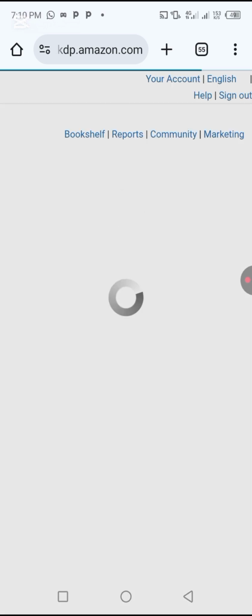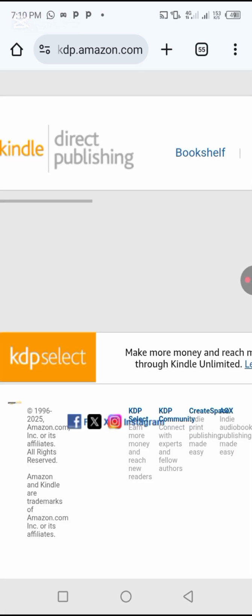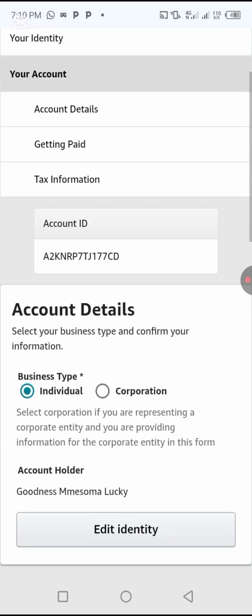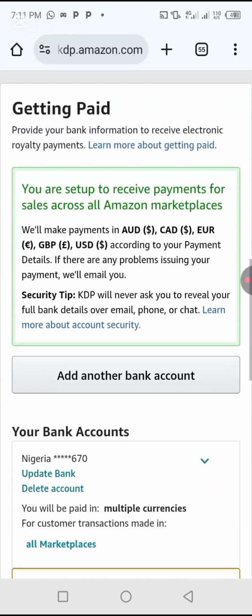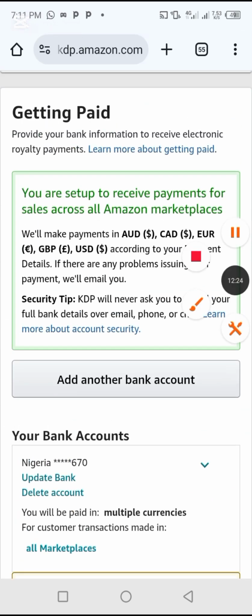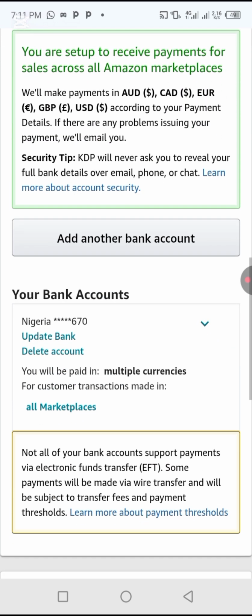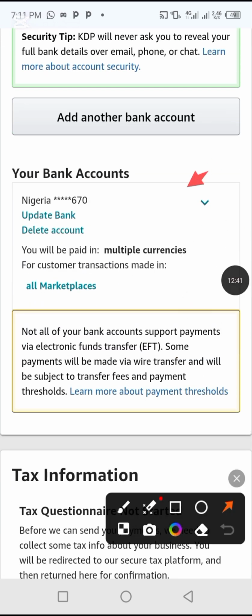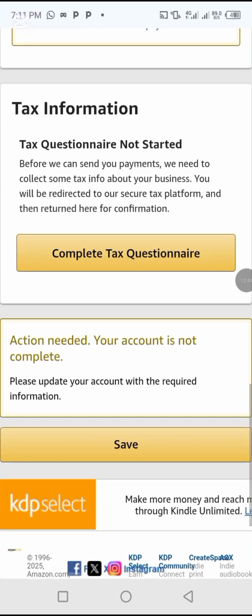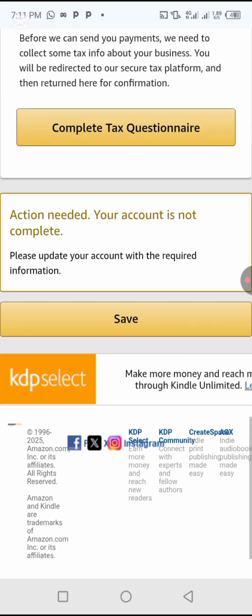So we have already enrolled the phone number as an authenticator. Alright, so we have to go back and know what to do. As you can see at the top here, they said you are set up to receive payments for sales across all Amazon Marketplaces. So we have added our bank already. This is our bank here.